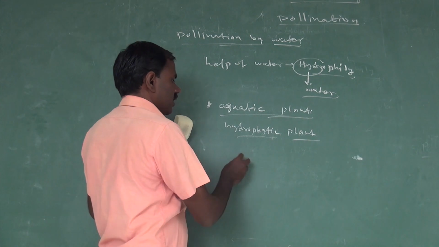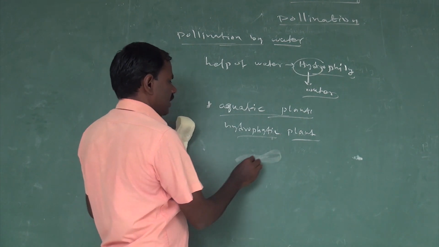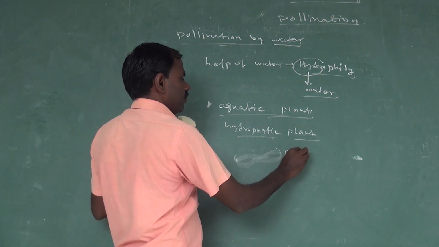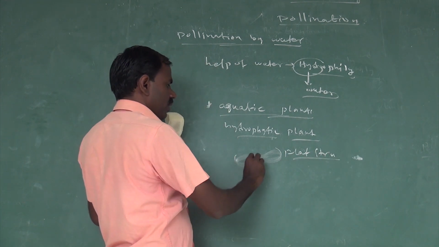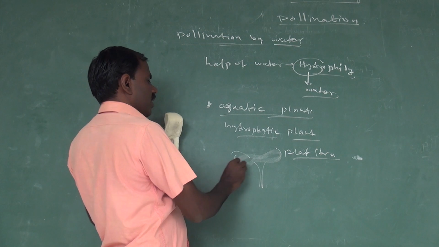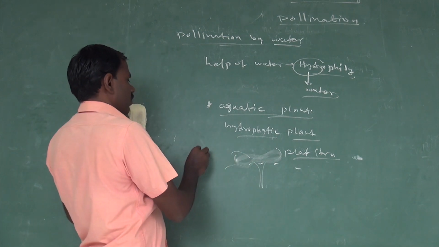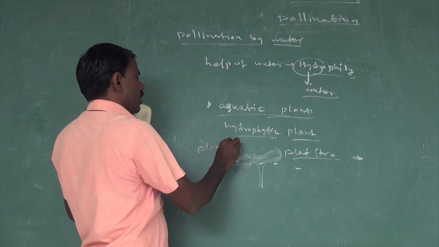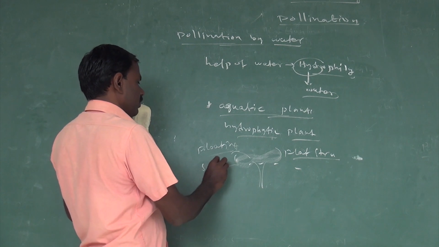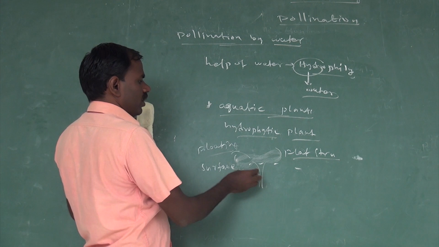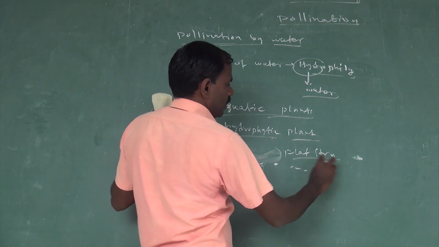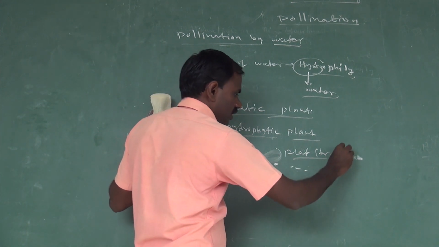Pollen floats on the surface. The flat structure of pollen grains is found only in hydrophytic plants, in flat conditions, floating on the surface, transferring pollen grains from anther to stigma in different flowers.